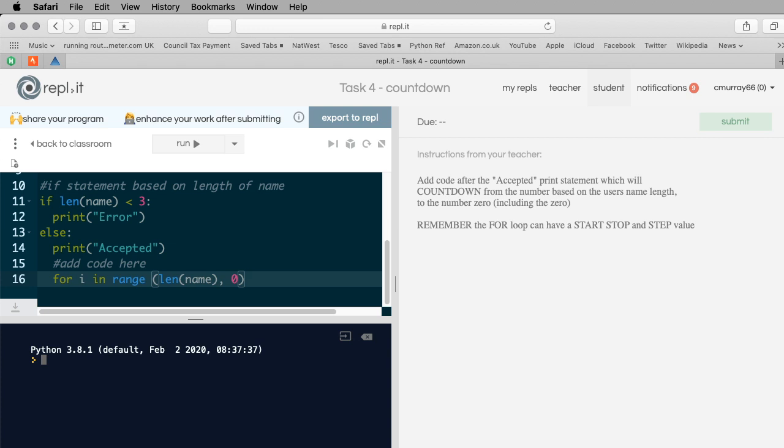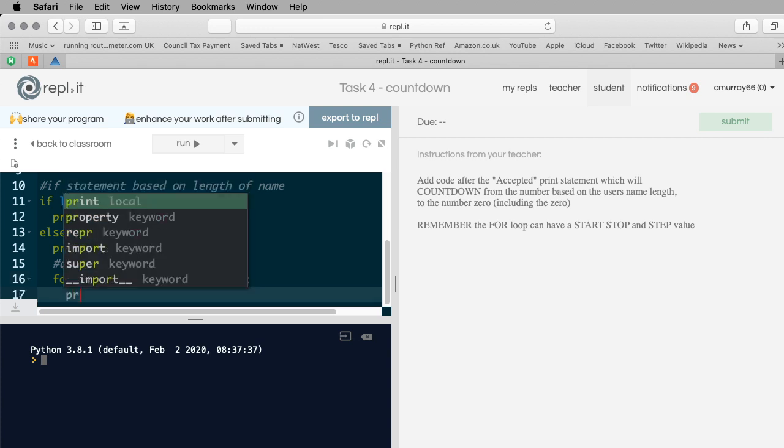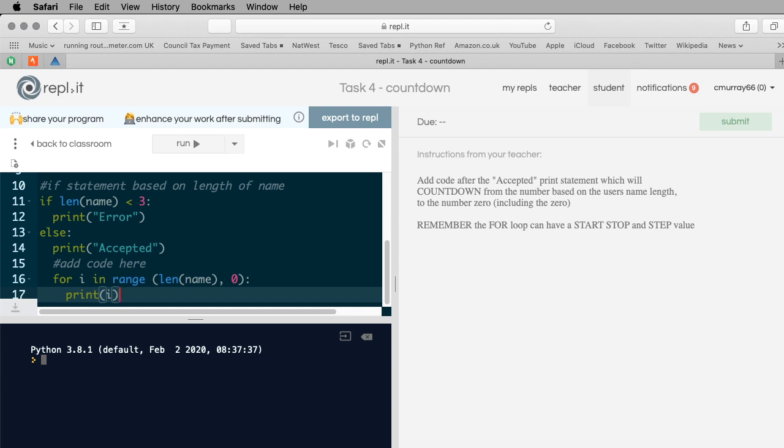And I'm going to show you a common mistake now, but I'm going to do print(i). This isn't the mistake. Print i, so that's what we want. I'm going to run that with my name, Craig, and I'd expect it to go 543210, but it hasn't. It's just typed out accepted. It hasn't done that because this loop goes up the way, so it wouldn't do anything. I need to go, the step is -1, and if I run that now, hopefully it might start going 543210.